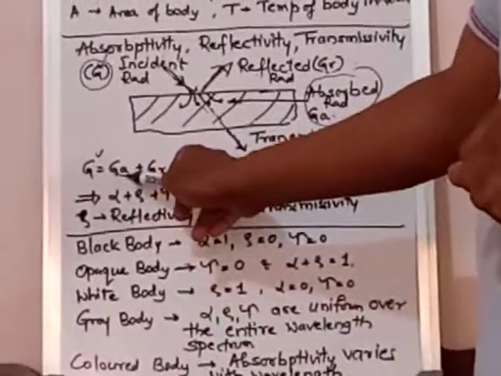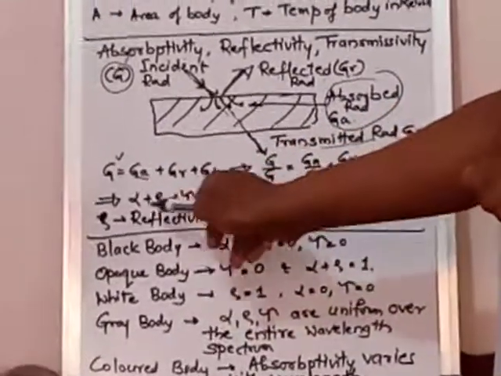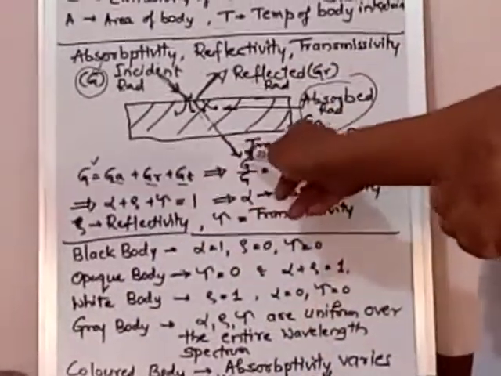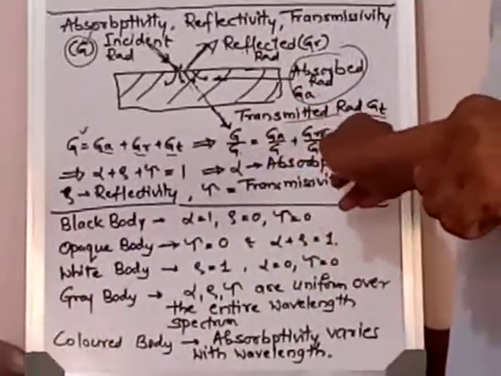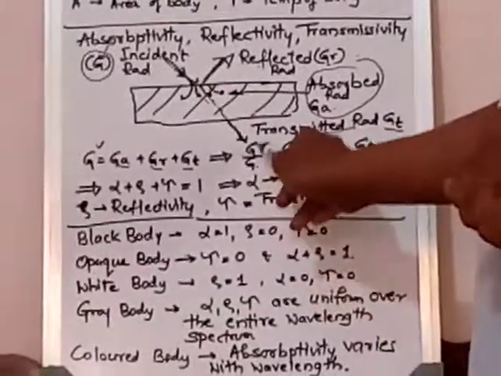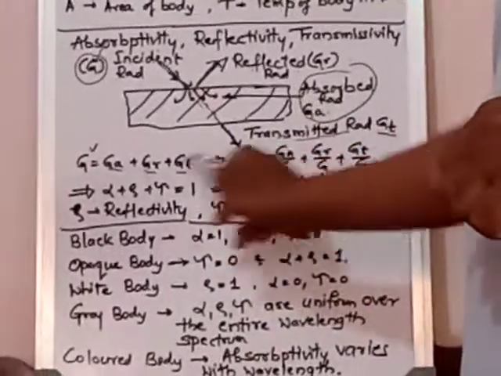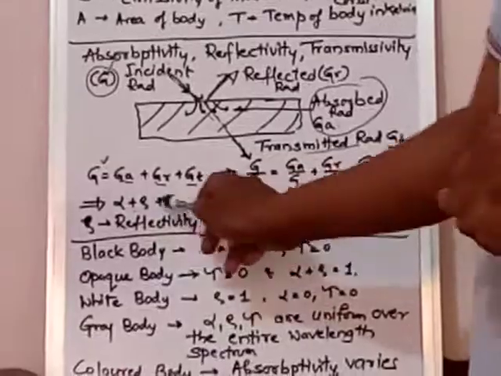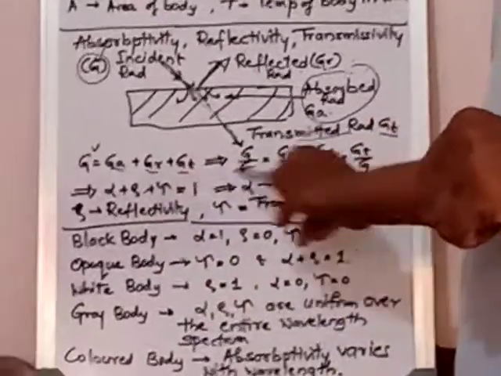Part of that is absorbed, reflected and transmitted. So if you divide by G, GA by G plus GR by G plus GT by G, that is G by G, equal to 1. GA by G is alpha, GR by G is rho and GT by G is tau.